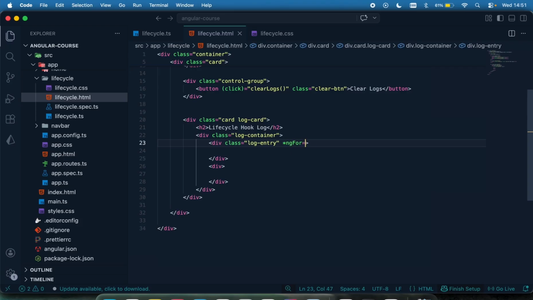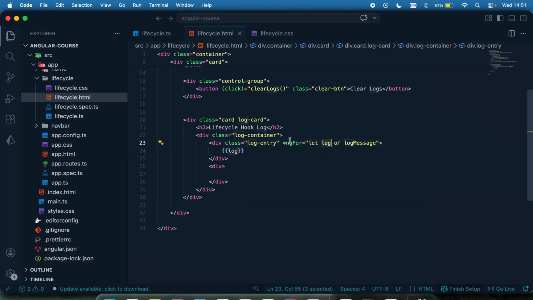And before you do this, you remember you need to add the common module. So let me just write it out first. I'm just going to say let log of log messages, right? So we're basically using the classical loop to loop over this log message and display each log right there. So right here, use the interpolation to get the log, which is this one.